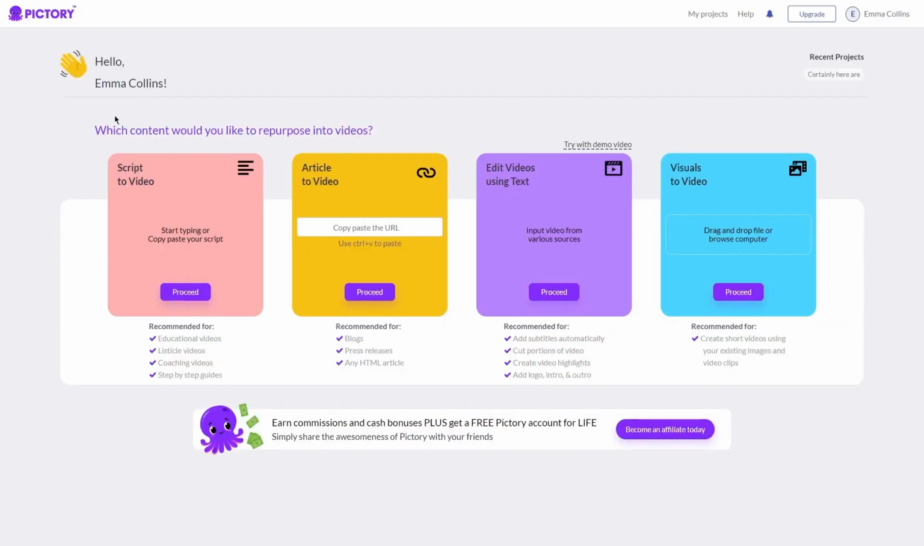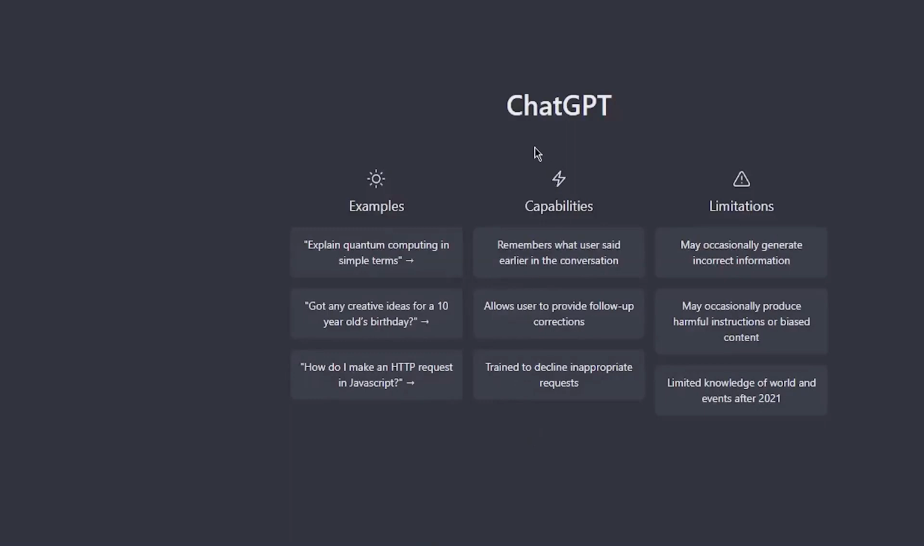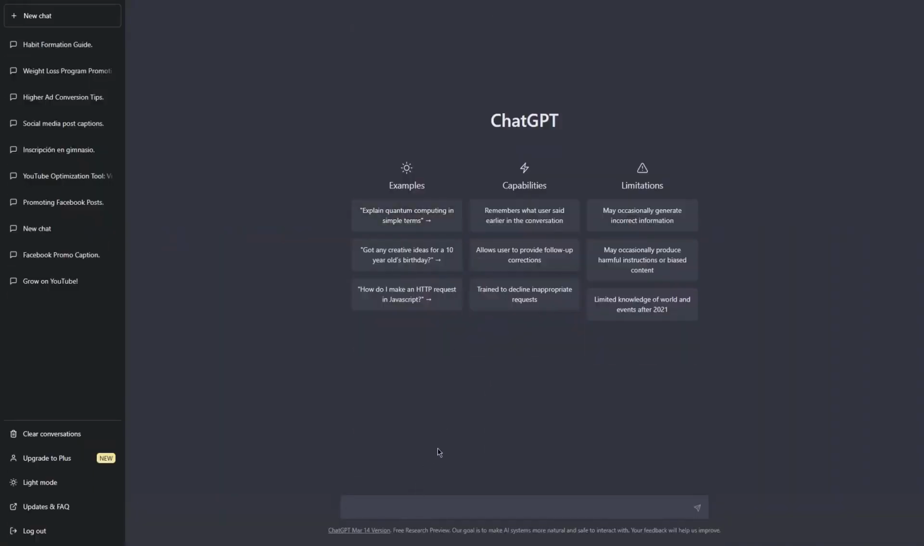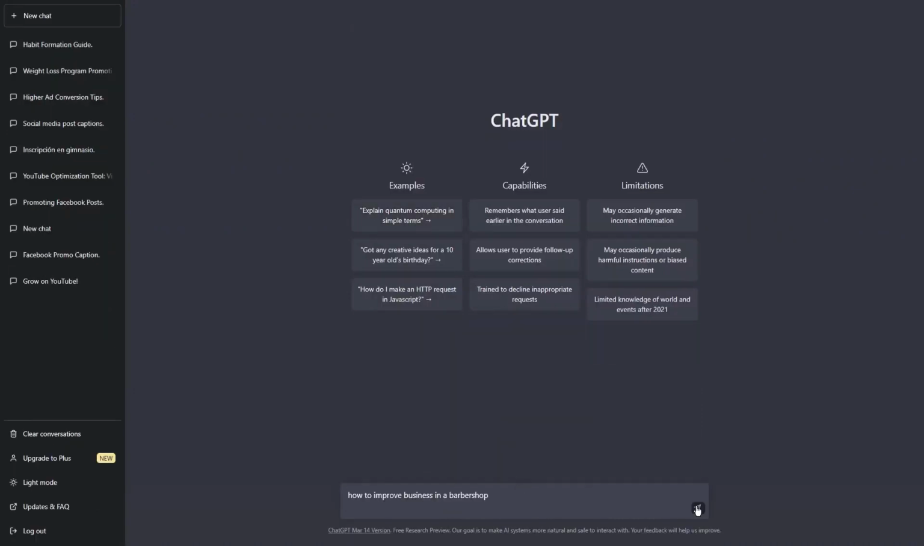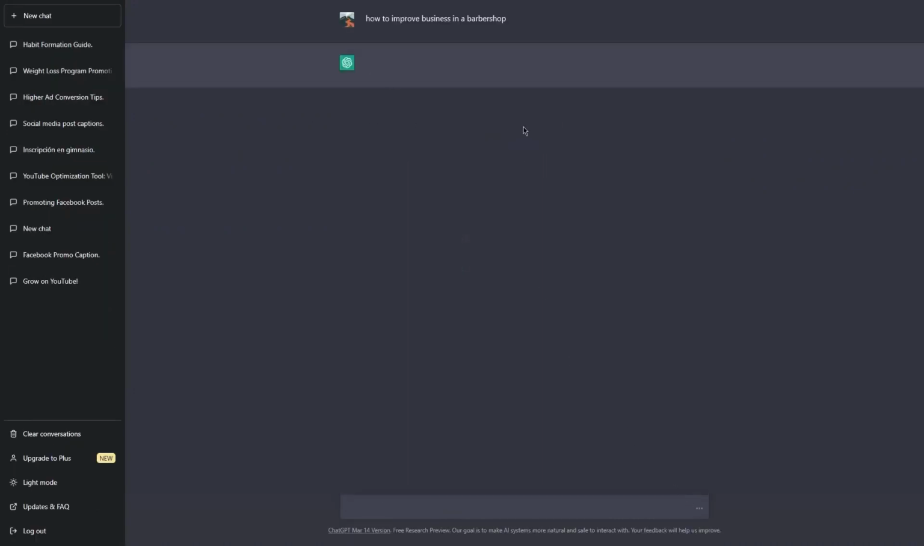Step 2. Generate a script to turn into short-form content. So as we mentioned earlier, Pictory AI is a great tool for creating short-form videos from your long-form content. This means that you can take a blog post, article, or even a script generated by a tool like ChatGPT and turn it into a video that you can share on YouTube Shorts. There are two ways to go about this. You can either generate a script with a tool like ChatGPT, or you can edit an existing script or piece of content to make it more suitable for a short-form video.